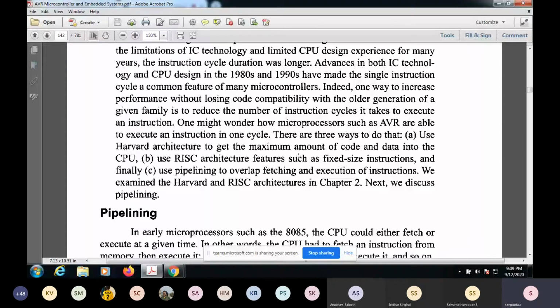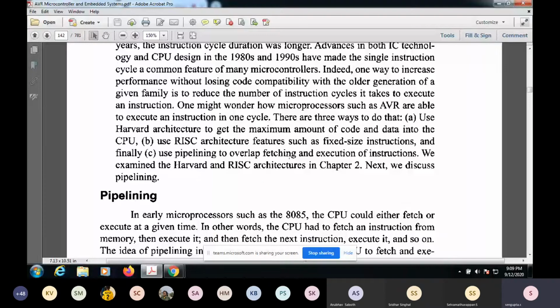Similarly, using RISC architecture features such as fixed-type instructions. Many of the instructions are not only small, but they are fixed. Because they are predictable, you can do some pipelining here, and use pipelining to overlap fetching and execution of instructions. Pipelining will be helpful if you have fixed instructions, and using it you can overlap fetch and execution.